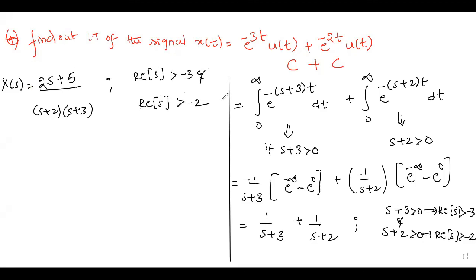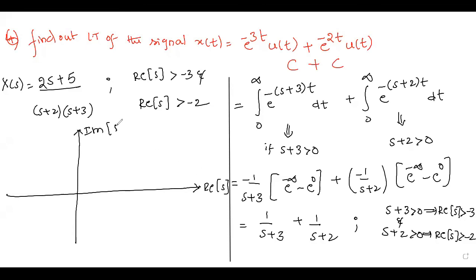greater than minus 2. Now observe here, try to draw the representation in S plane. Here we have real part of s, here we have imaginary part of s. What is the first restriction I have? Real part of s must greater than minus 3. So here minus 3, here minus 2. Total how many poles we have for this function? Denominator, what are the factors we have? S plus 2 into s plus 3. What are the roots of this denominator? Minus 2, minus 3. So these two are nothing but poles also, isn't it? -3, -2. These two are also poles.